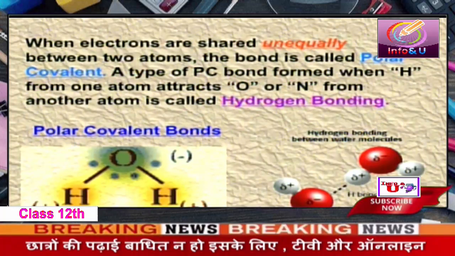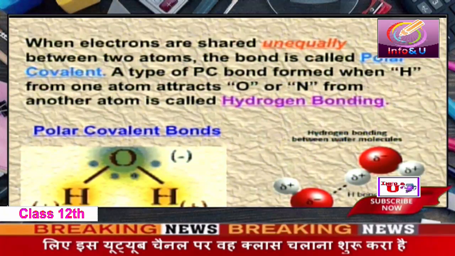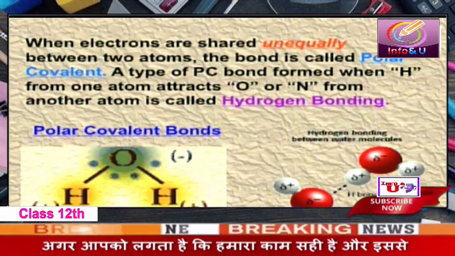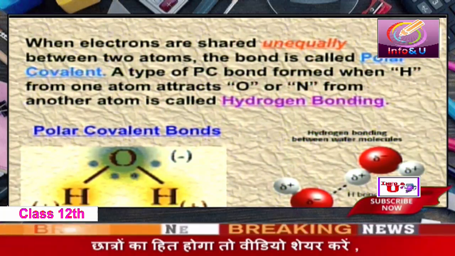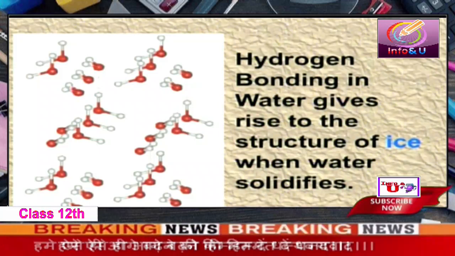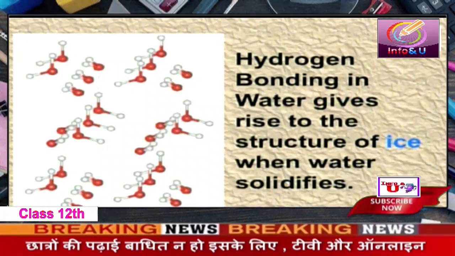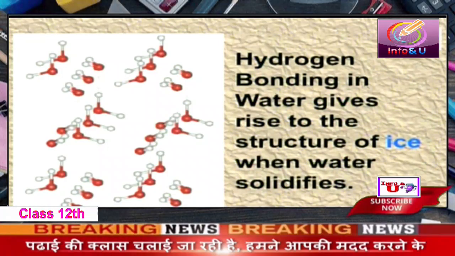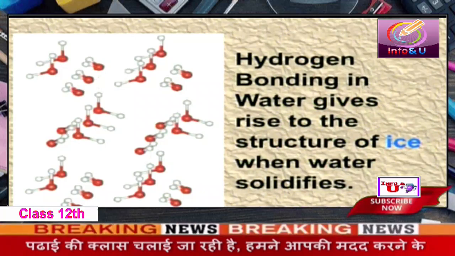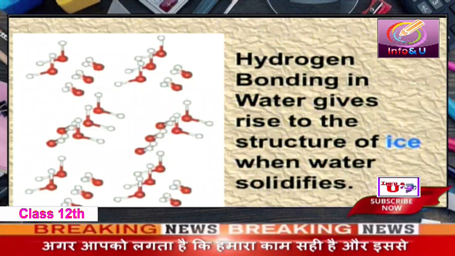Hydrogen bonding. Hydrogen bonding is comparatively a stronger bond. It is developed when the hydrogen atom of one molecule attracts an electronegative element like oxygen, fluorine or nitrogen of the other molecule. We see this bonding in the case of water when the water is in the solid state, that is ice. You can see this crystal of ice, how the water molecules are regularly arranged. So we can say that ice is the crystalline form of water.